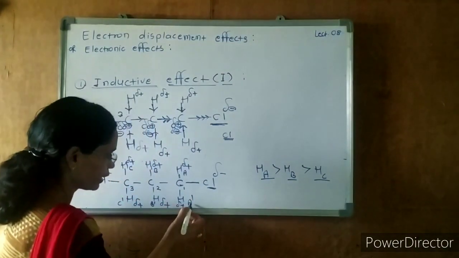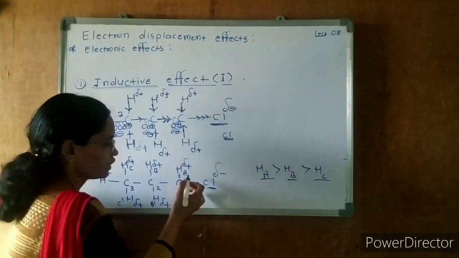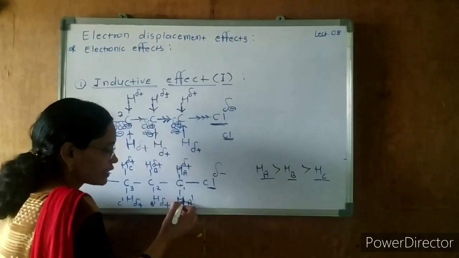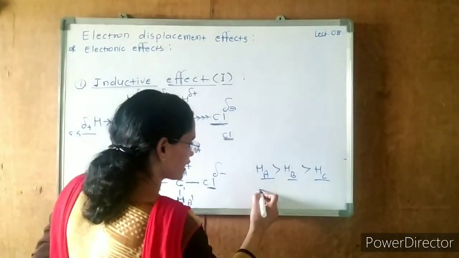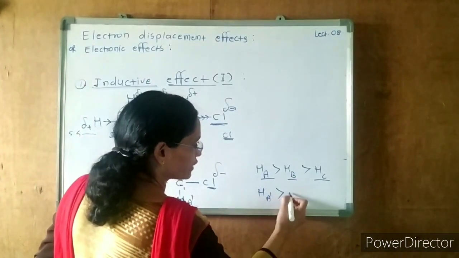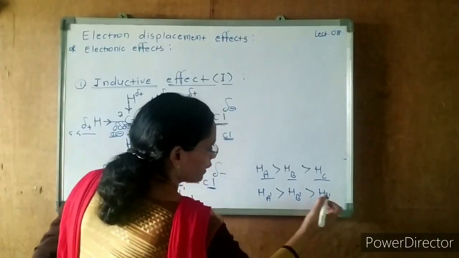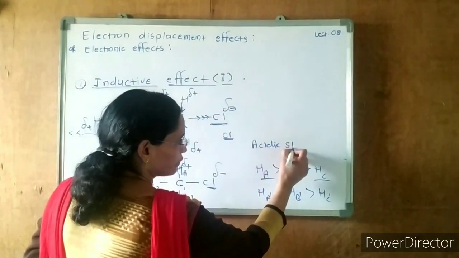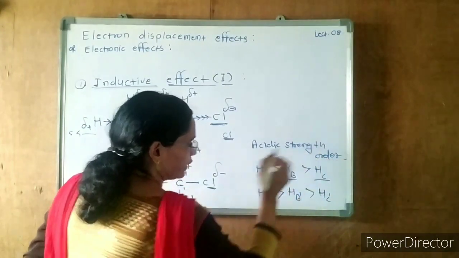The same is the order here. A dash is there, and A dash and A are the same. These protons are equivalent protons. Ha protons and Ha dash protons are equivalent protons. That's why the order will be the same for the dash hydrogens also. Ha dash has more acidic strength than Hb dash, which has more acidic strength than Hc dash. This is the acidic strength order.